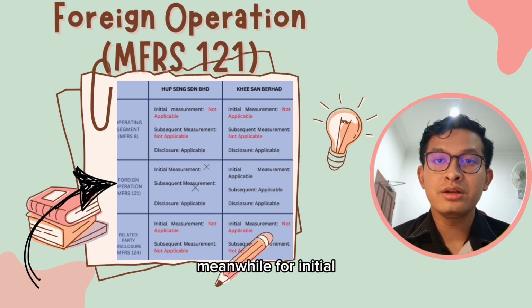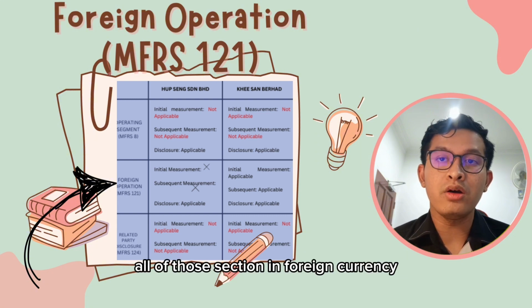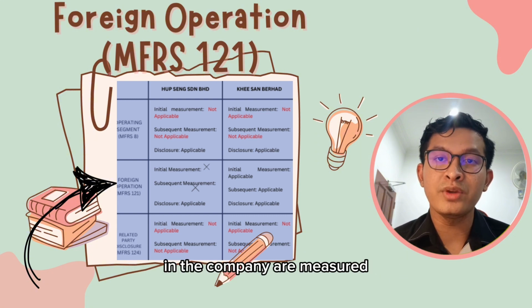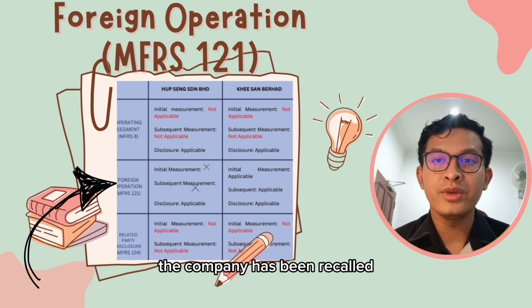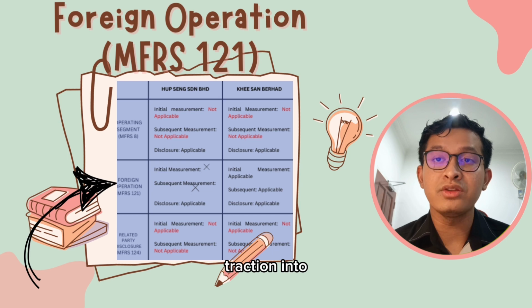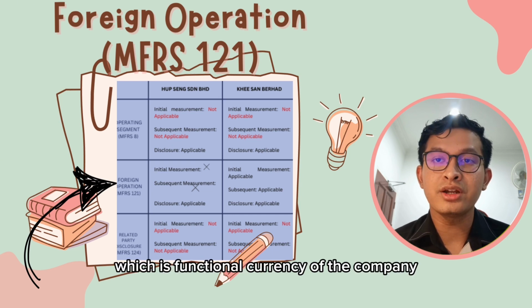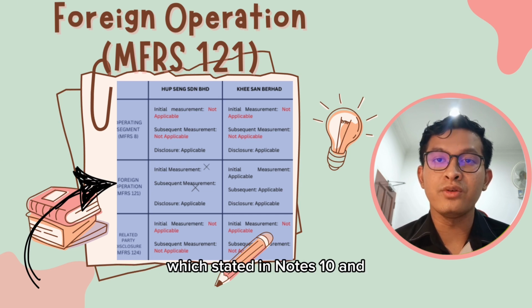Meanwhile, the initial measurement of Kissan Company complies with MFRS 121. All transactions in foreign currency in the company are measured and recorded in the functional currency. The company has recorded the transactions in Ringgit Malaysia, which is the functional currency of the company, as stated in Notes 10 and 29C in the financial statements.